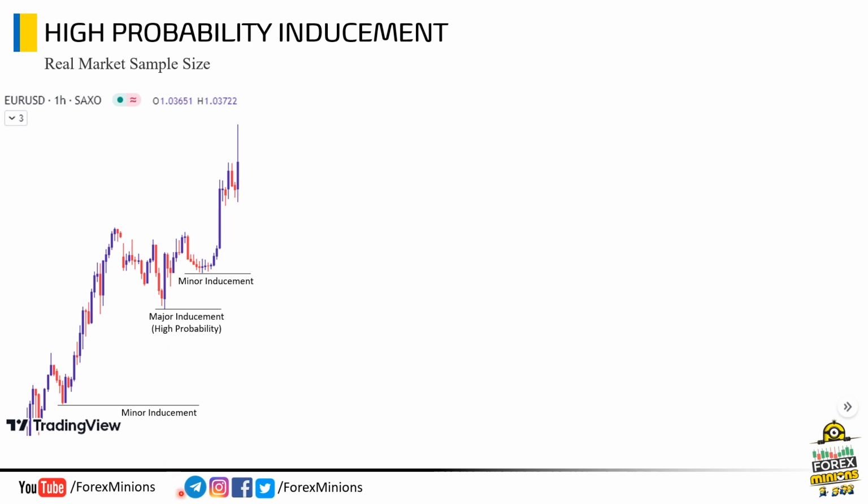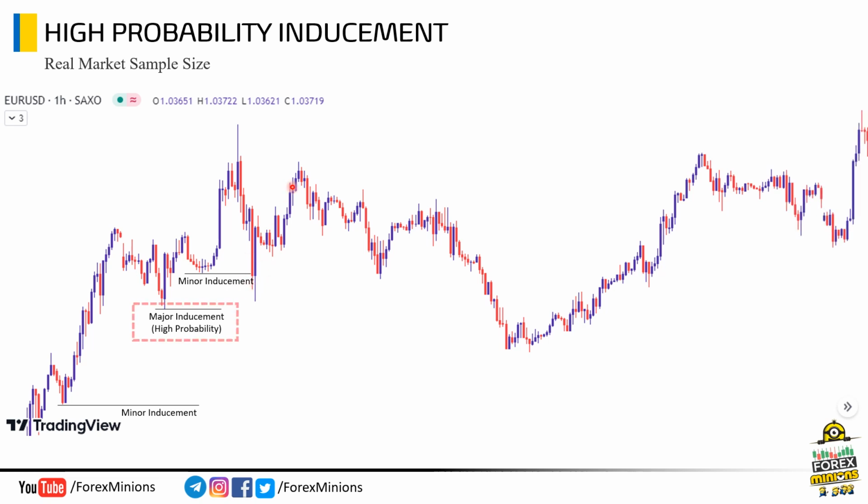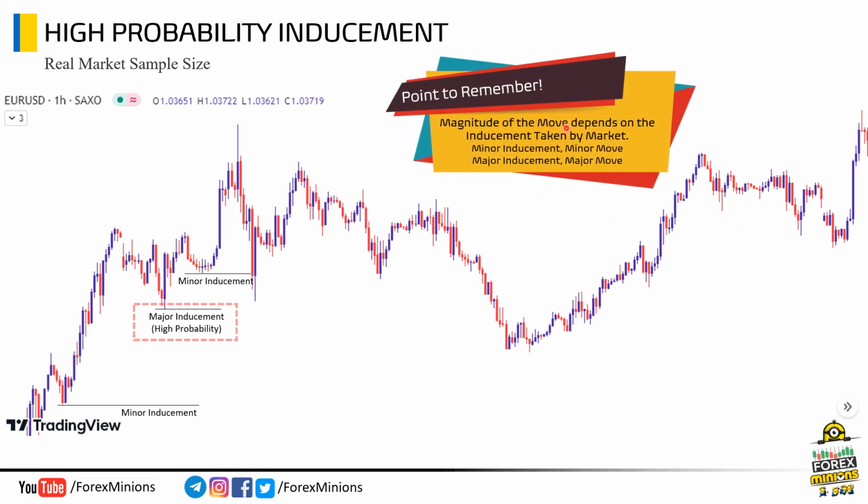Now, let's check price reaction on these levels. Price started moving down, took this first inducement and reacted aggressively. But later on price moved down to take out this major inducement level and moved in the major direction. Now notice that the minor inducement produced a minor move, but this major inducement level created a major price move. Now take notes that the magnitude of the price move after taking inducement depends on the size of the inducement. Minor inducement leads to a minor move and major inducement can cause a major price move.